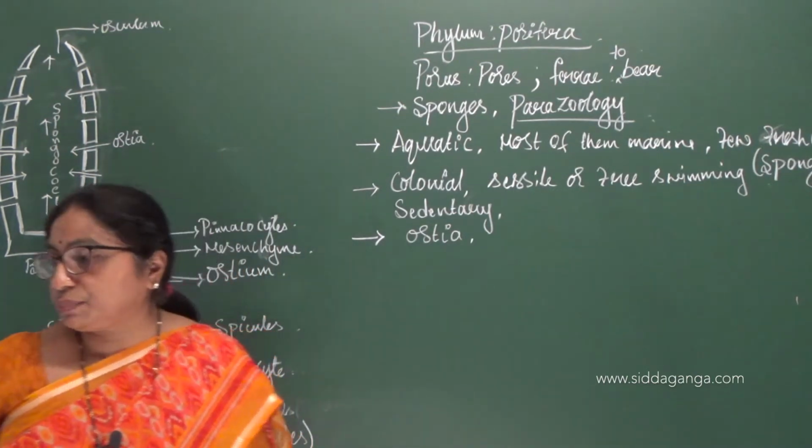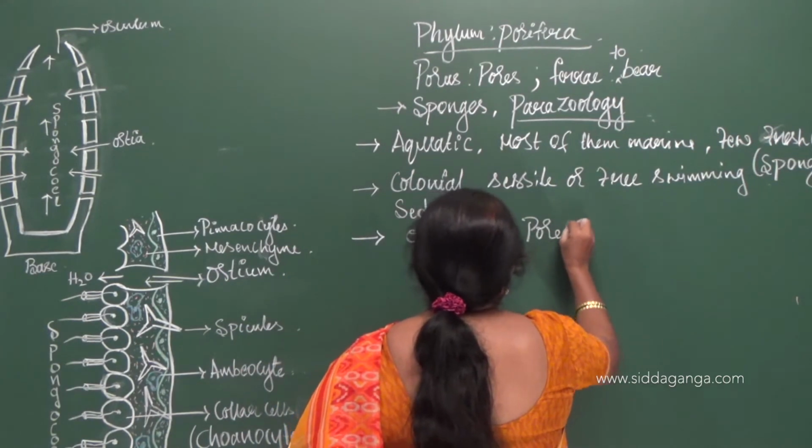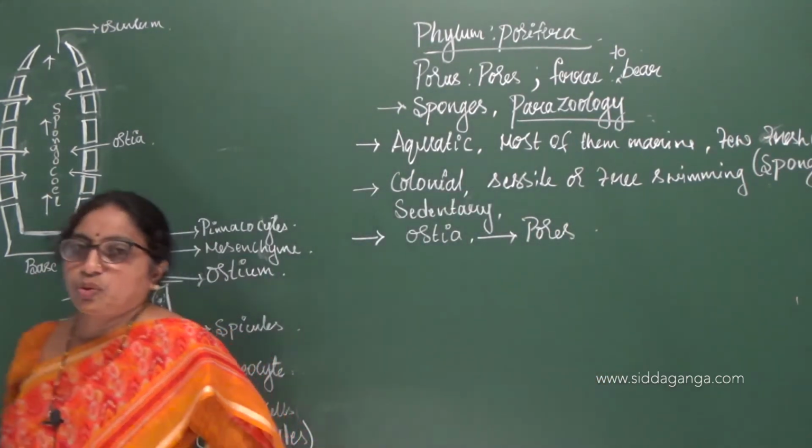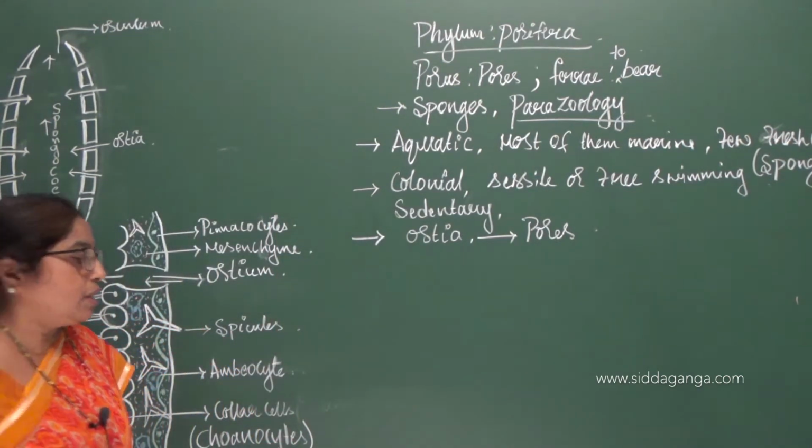The entire body is made up of tiny pores which are called ostia. Because of the presence of these tiny pores, these forms are referred to as poriferans.